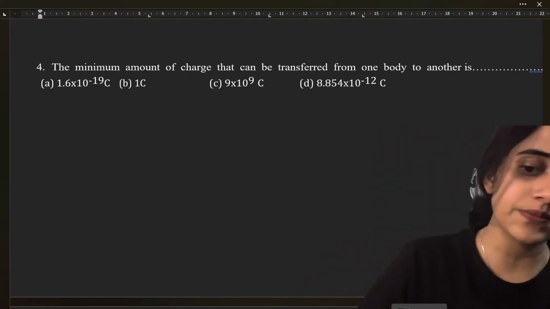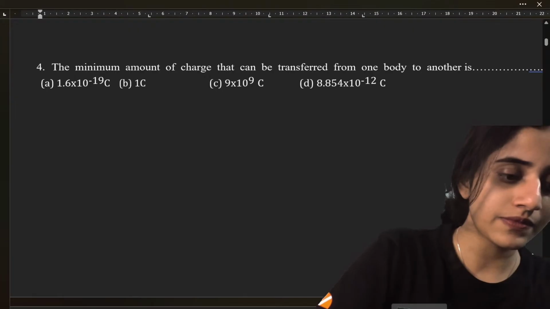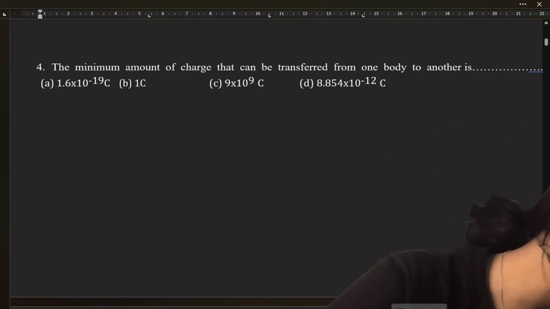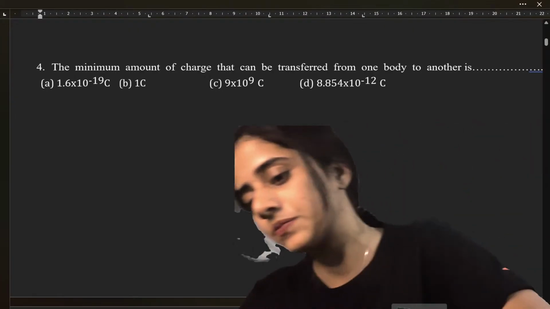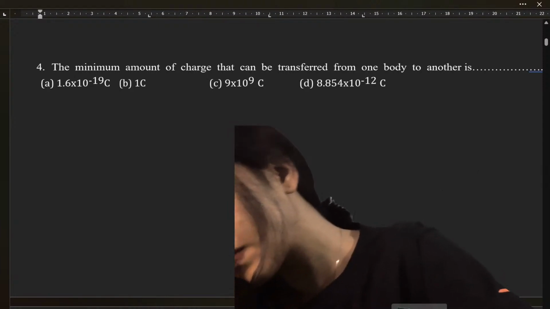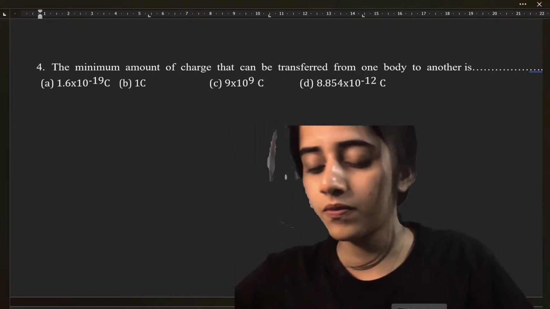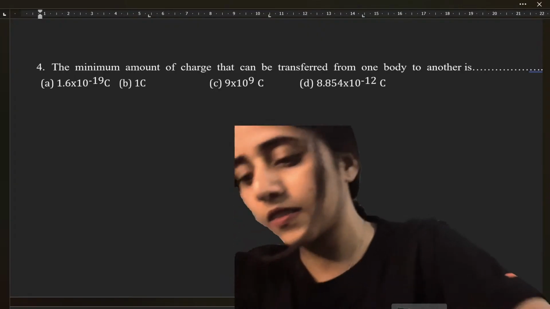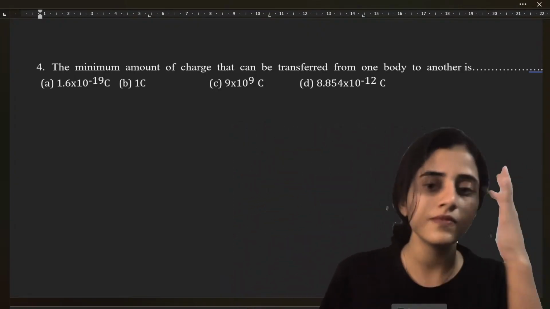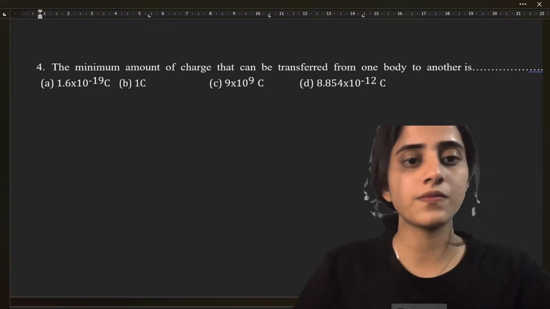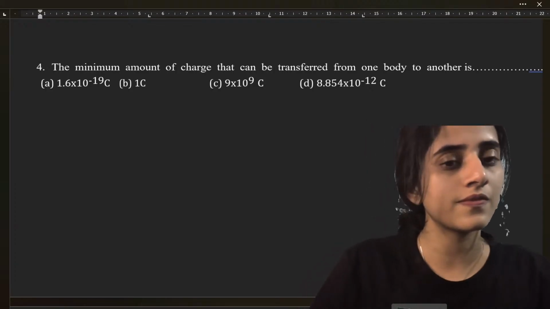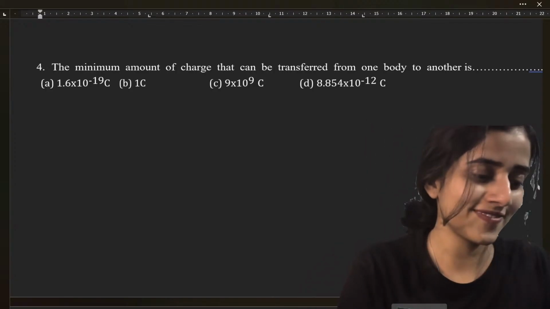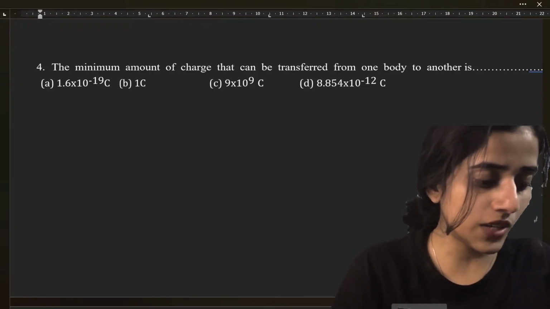What is the answer? Quickly, let me know in the chat.